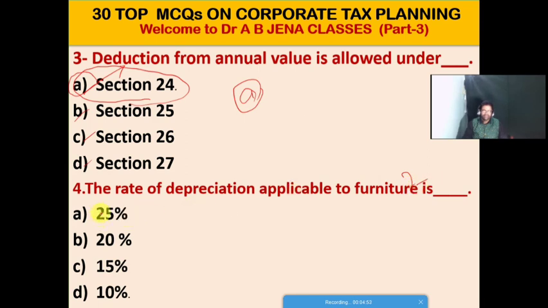Next MCQ: the rate of depreciation applicable to furniture is what percentage? A, 25%; B, 20%; C, 15%; D, 10%. So D is the right option for this MCQ. The rate of depreciation applicable to furniture is 10%.